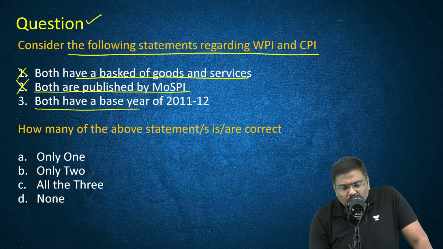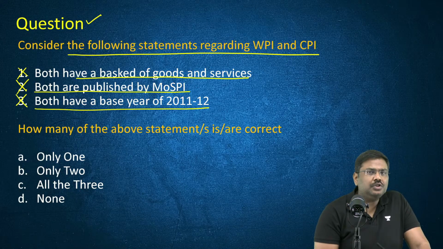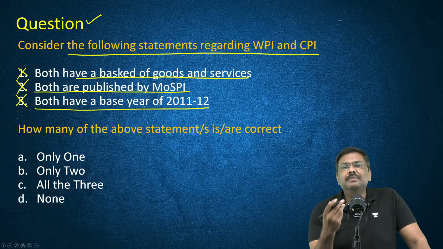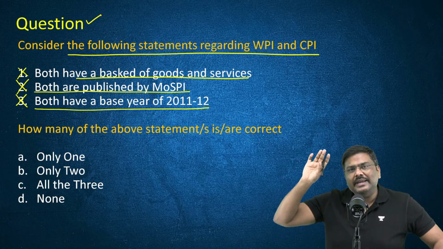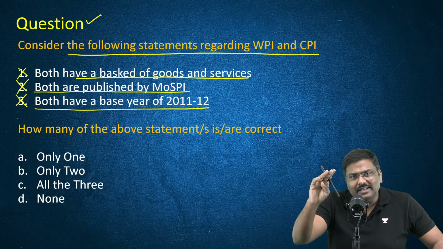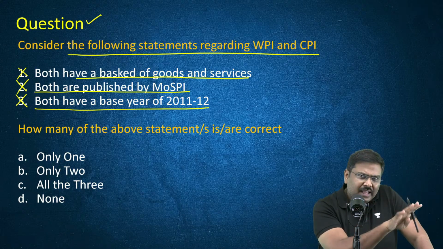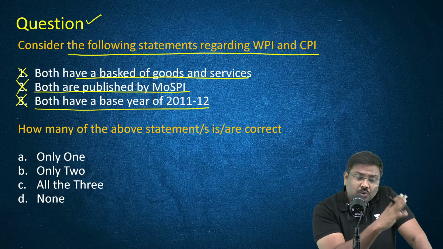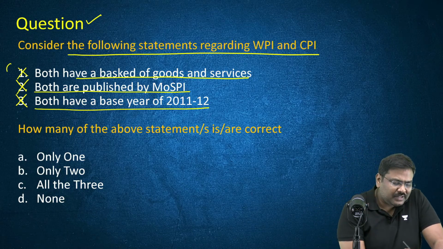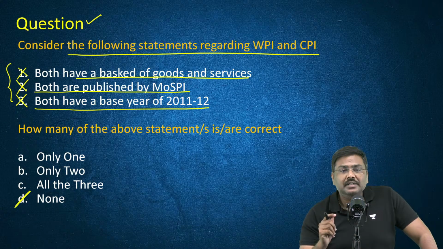Both have a base year of 2011-12? No, both do not have the same base year. CPI is 2012. This is likely to change in the next 1 year. Keep your eyes open. Read the papers correctly. And WPI has a base year of 2011-12. Again, likely to change. So all the three statements are incorrect. Right option for the question will be option D.